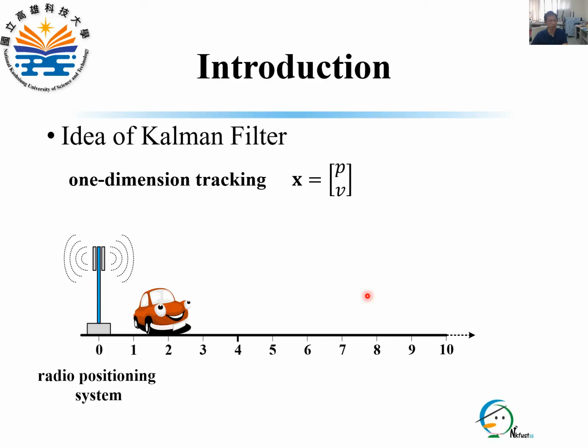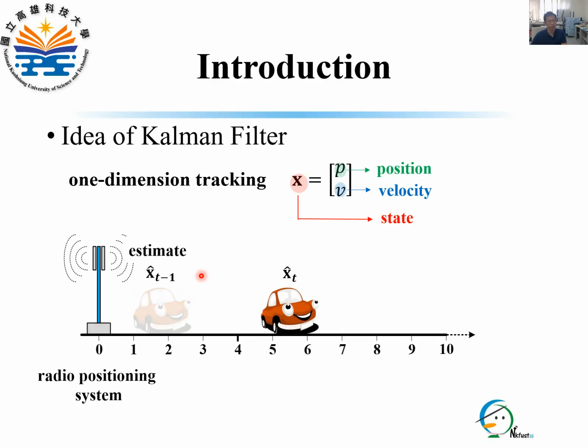For example, in one-dimension tracking, we want to estimate its position p and the velocity v. X is referred to as the state that consists of all variables p and v to be estimated in matrix form. Given the estimator of the state at time t-1, we want to compute the estimator of the state at time t.